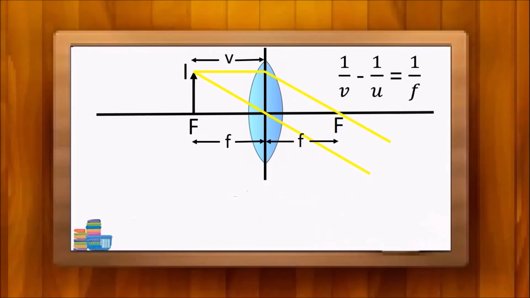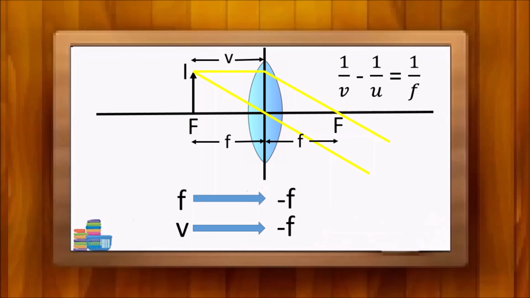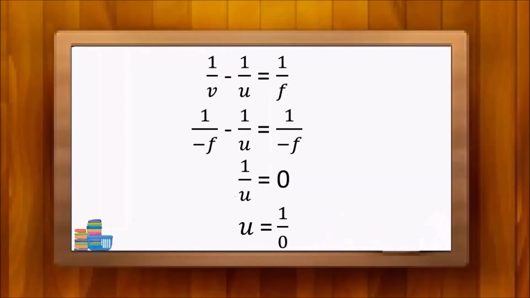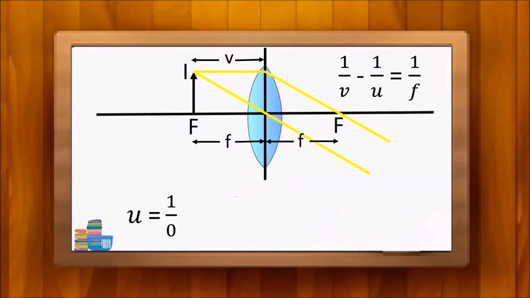Since there's a convex lens, the focal length f is negative. So we can take it as negative f. Since v is measured in the direction of light traveling, v is also equal to negative f. Then I will substitute these values in the lens formula. Then 1 over negative f minus 1 over u equals 1 over negative f. 1 over u equals 0. u equals 1 over 0. So where is the object here? These two rays of light come from a point object. But we can find no point where these parallel rays meet each other, however far we go. So 1 over 0 is a number we can never reach.